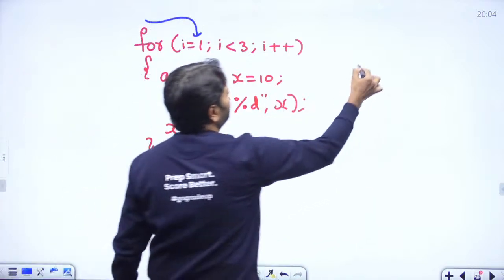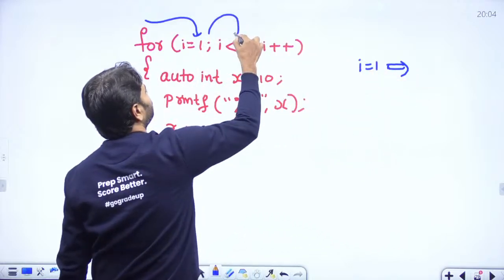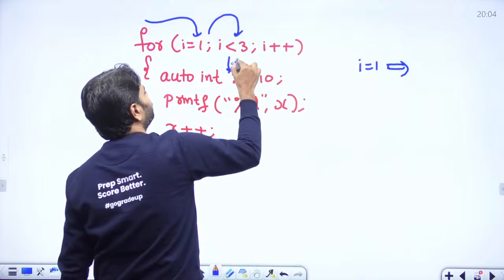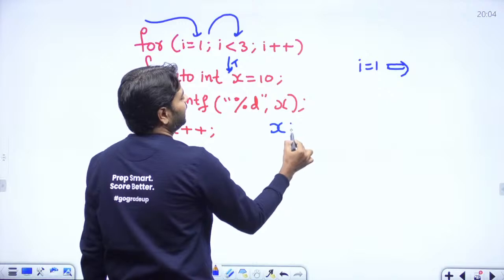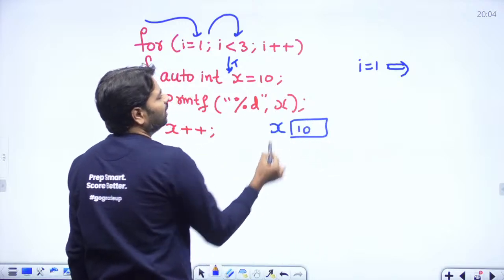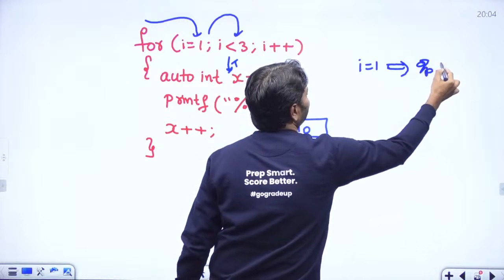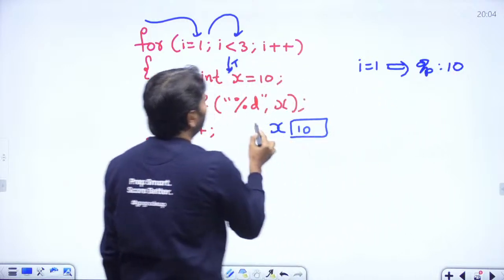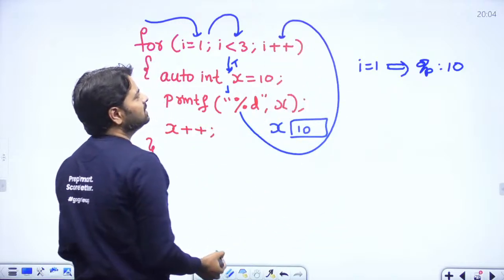I is equal to 1. You are going to enter because this is going to be true. Then x we are going to assign 10, and the output we got is 10. First output we got 10, and we go back again. I plus plus, I will be 2.